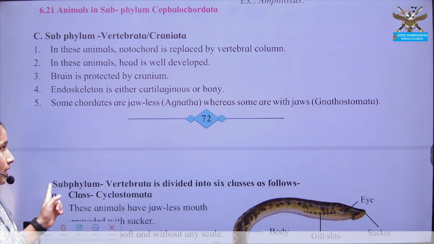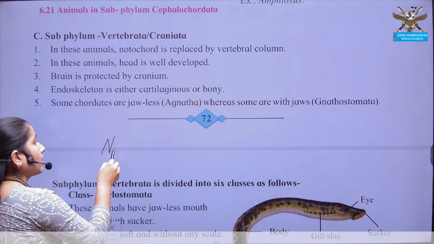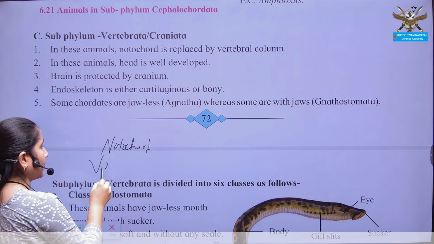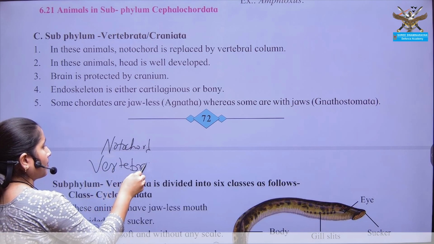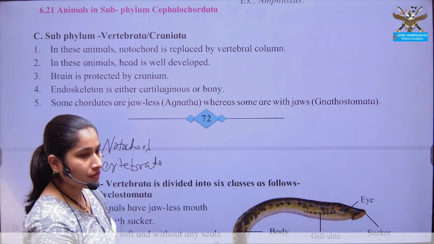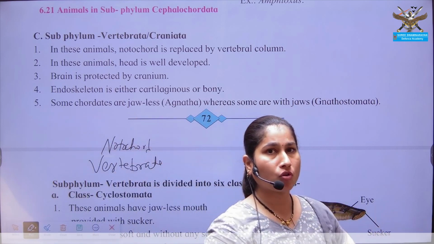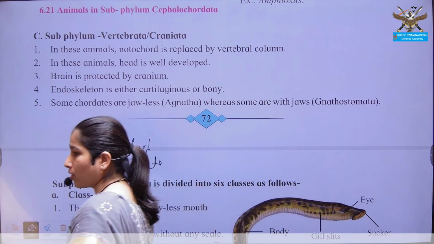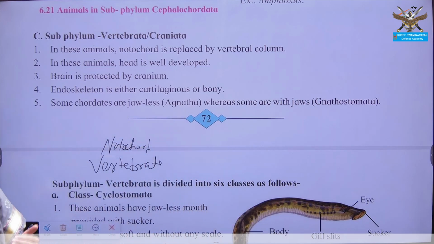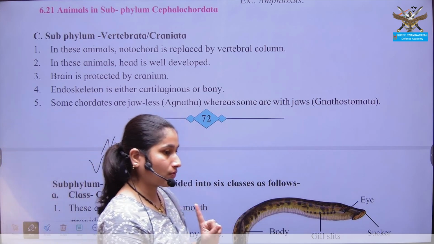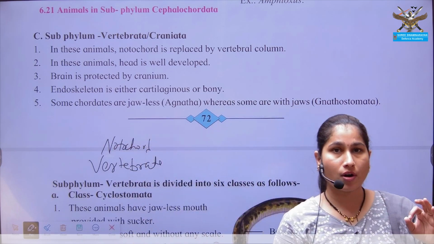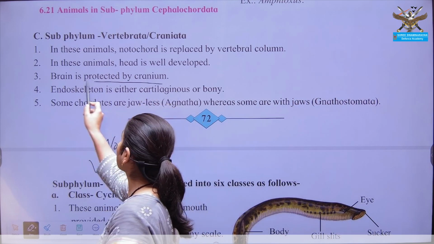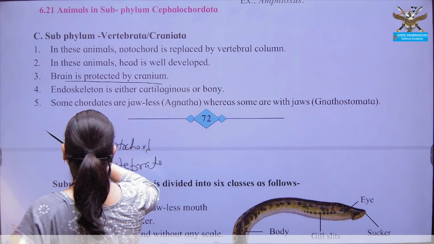Now in this organism the notochord is replaced with the vertebral column, which protects the nerve cord. In Vertebrata the notochord is converted into a more advanced and specific hard structure known as the vertebral column, within which the nerve cord is well protected, and the brain is protected by the cranium.